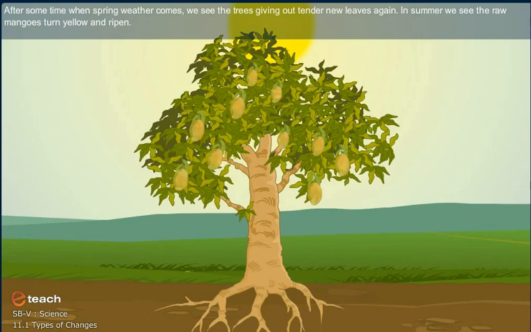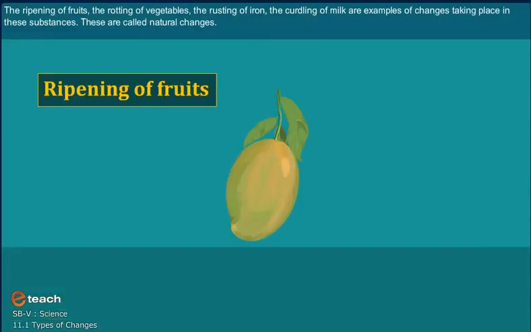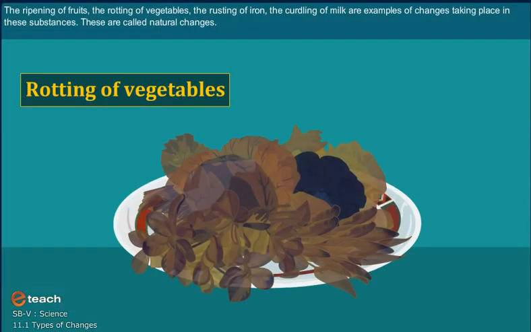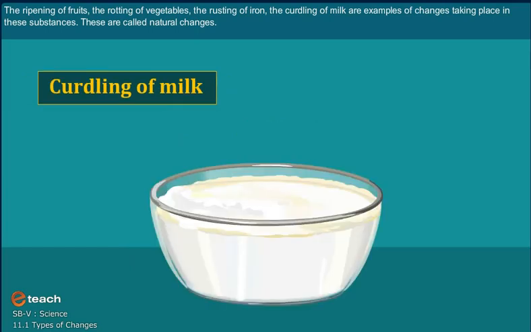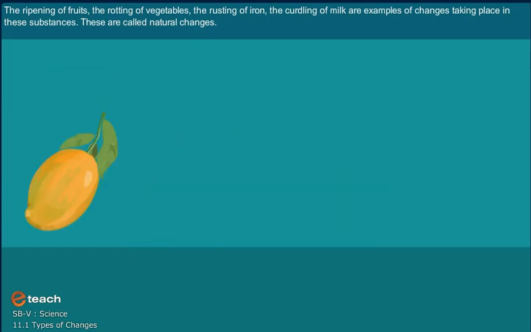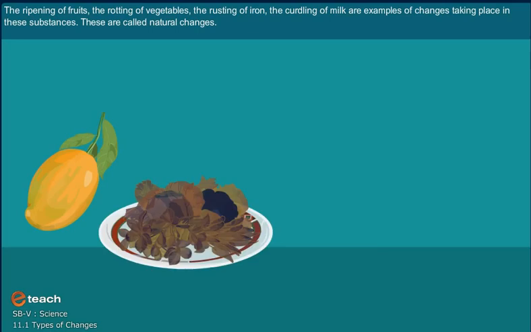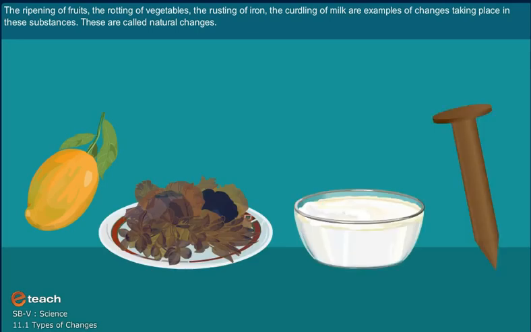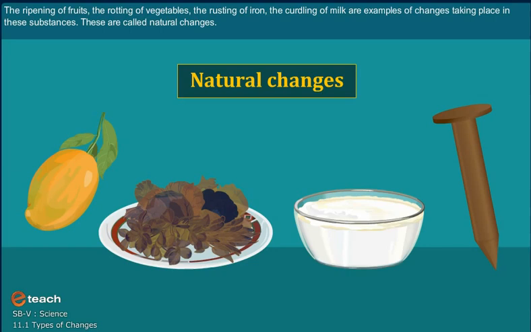In summer, we see the raw mangoes turn yellow and ripen. The ripening of fruits, the rotting of vegetables, the rusting of iron, the curdling of milk are examples of changes taking place in these substances. These are called natural changes.